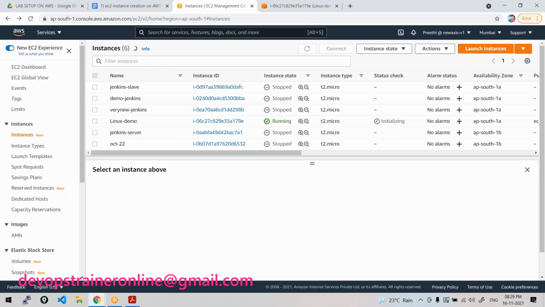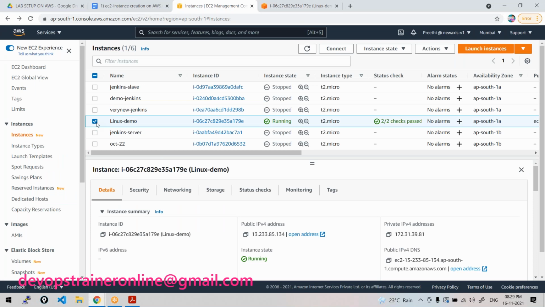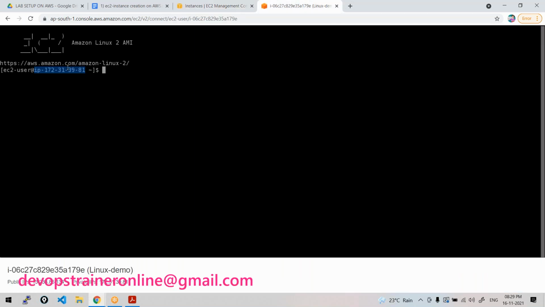If you go to your instance and select this virtual machine, see, it has a public IP and a private IP. What is the difference between them? We'll discuss later. It will show you that particular IP address and the username. So it's basically a command line, right? You don't have a GUI like in Windows to double click and open the folders and files.